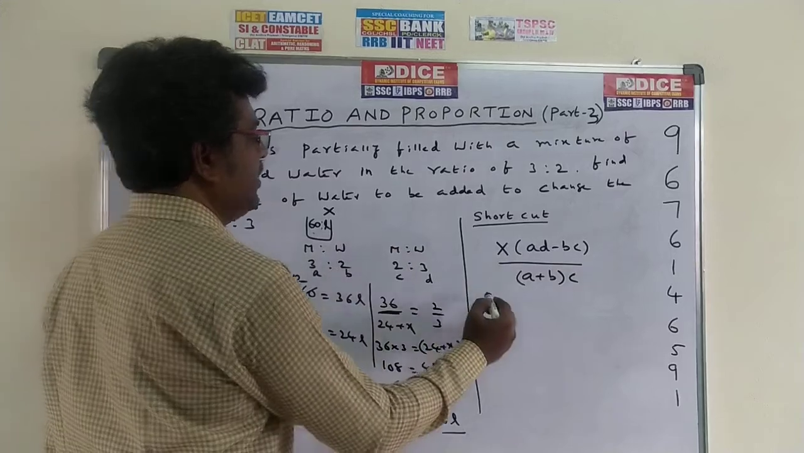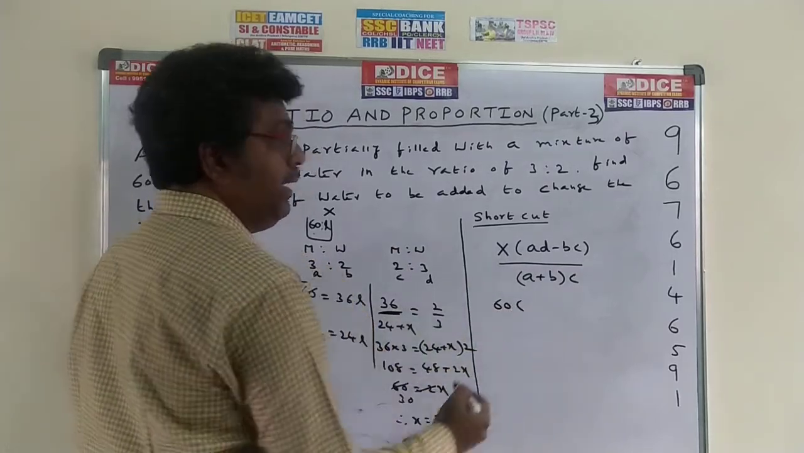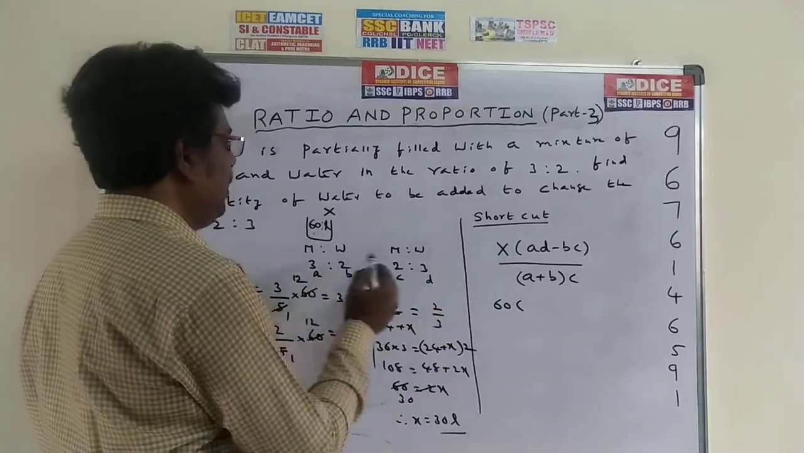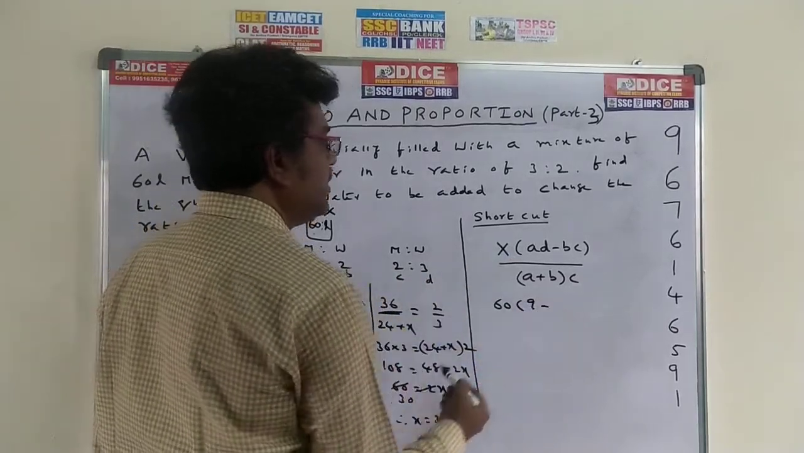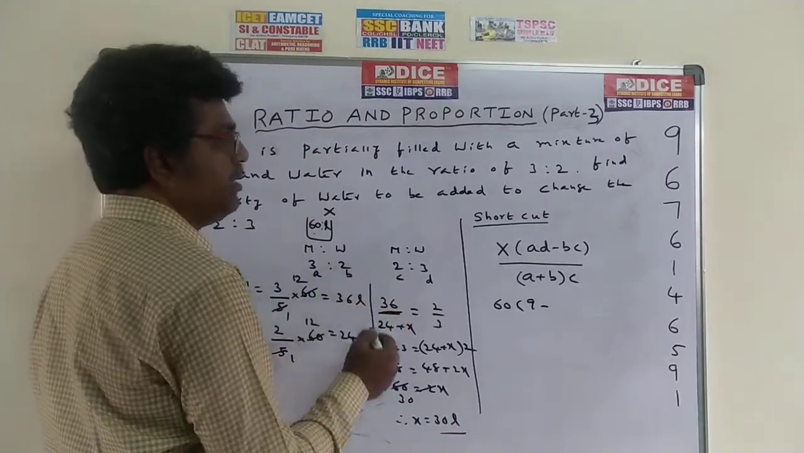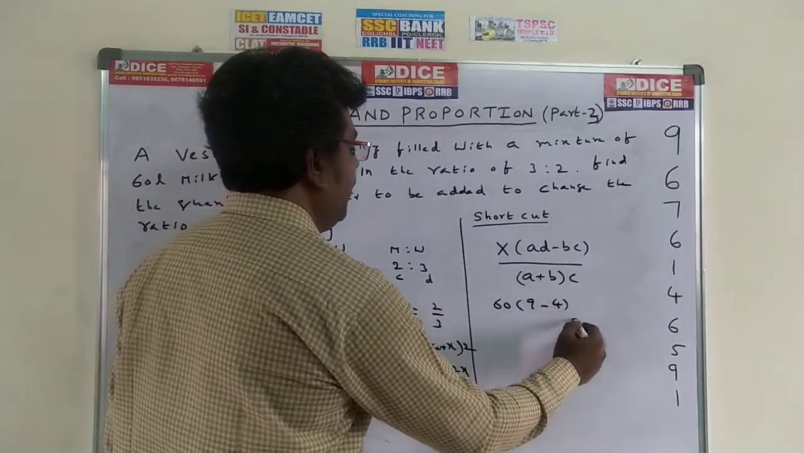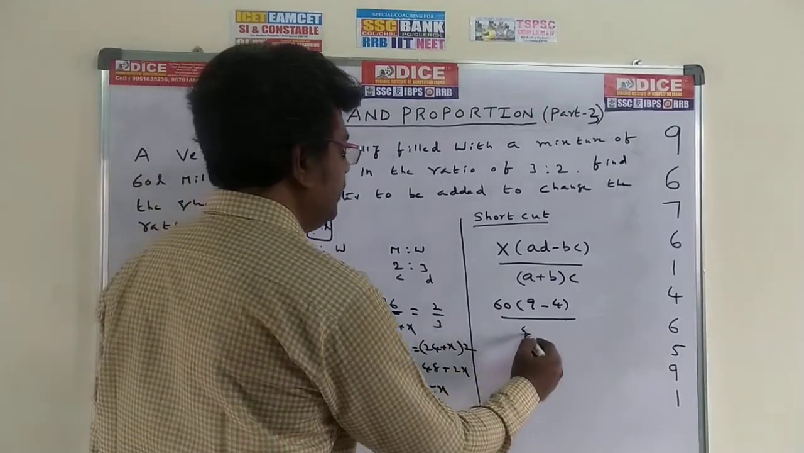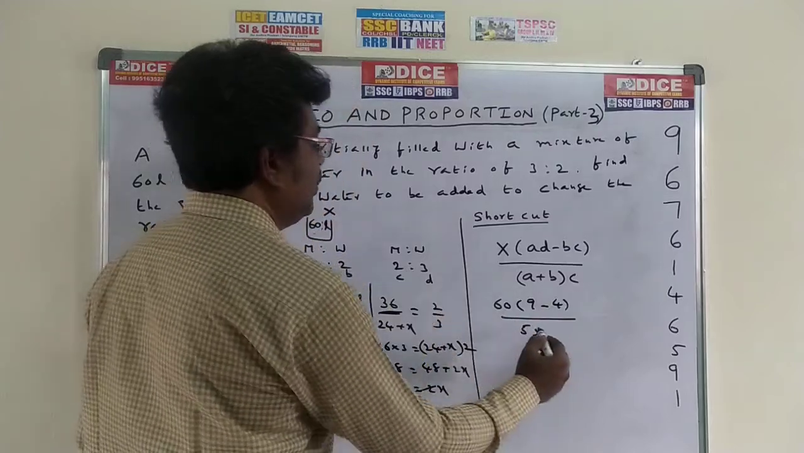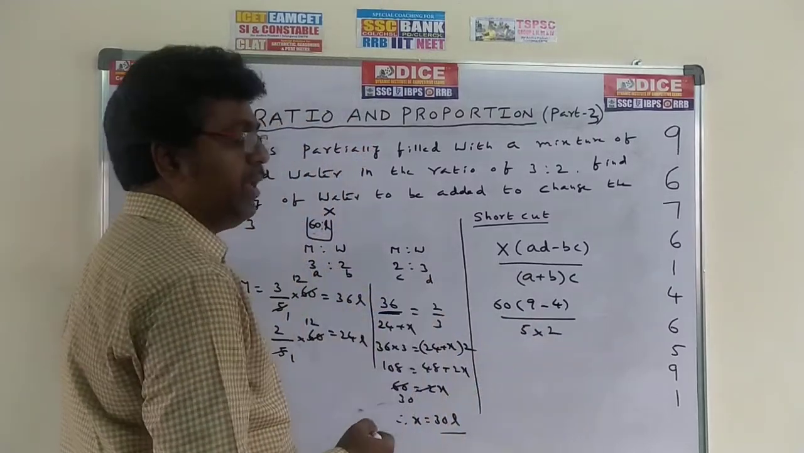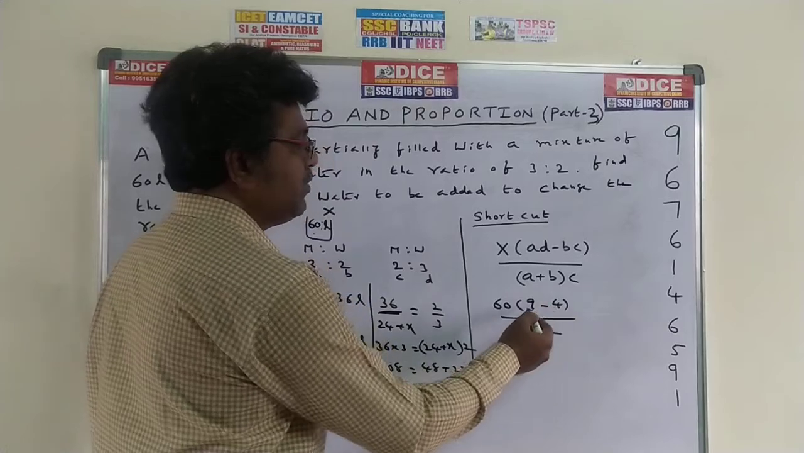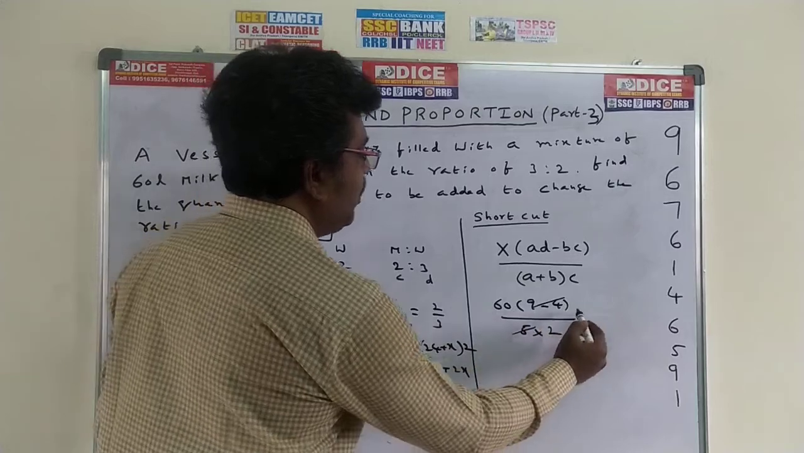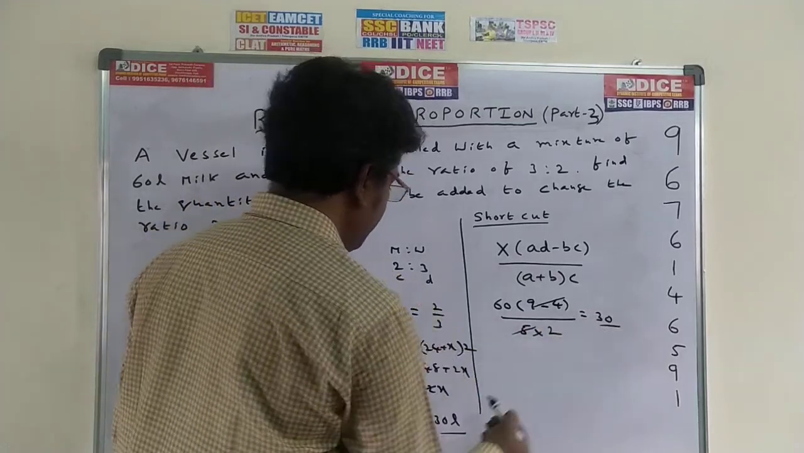Now tell me what is x? X means 60 liters. 60 into AD. A means 3, D means 3, so 3 into 3 is 9. 9 minus BC. B means 2, C means 2, so 2 into 2 is 4. By A plus B, 3 plus 2 is 5, into C, C means 2. Now see here, 9 minus 4 is 5, and this 5 and 5 cancel. 60 by 2, how much? 30. The required answer is 30.